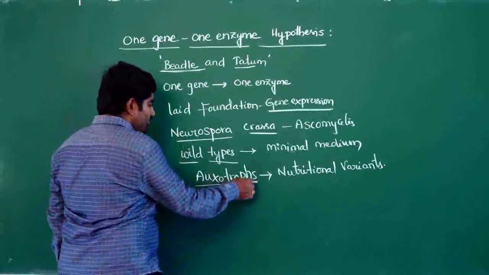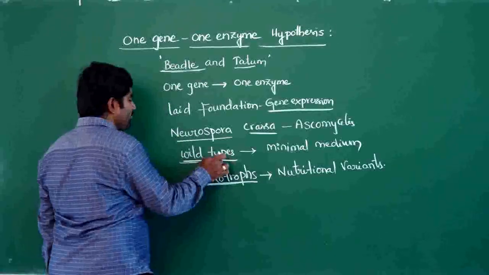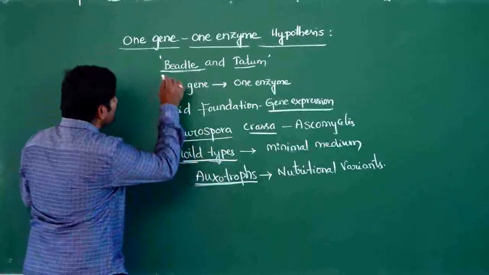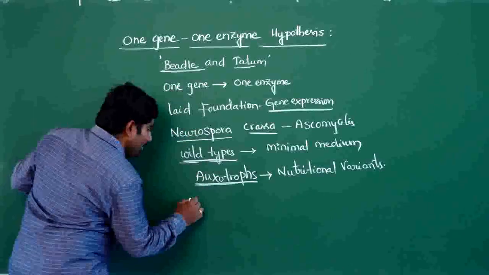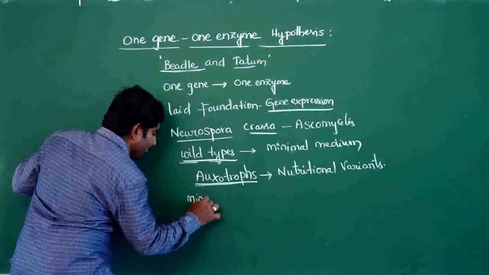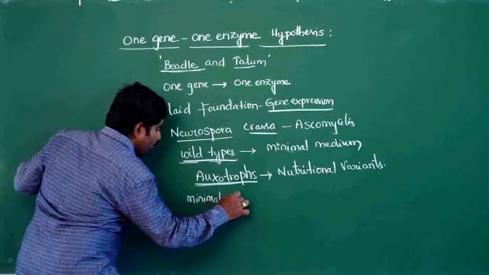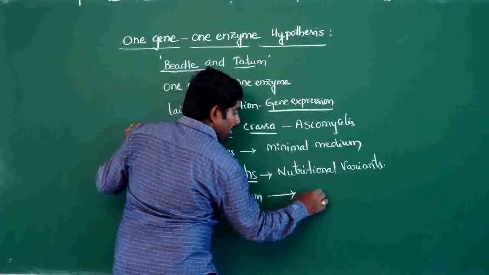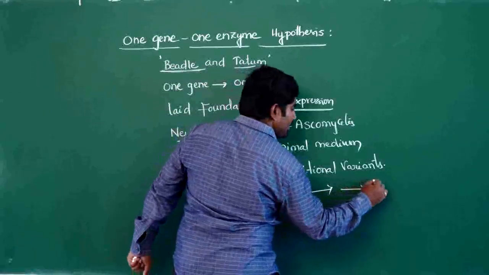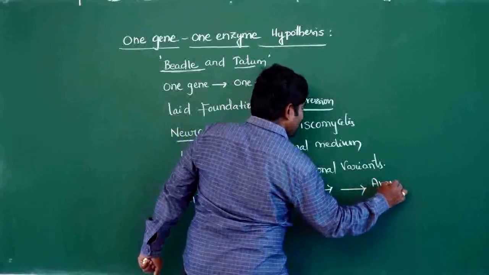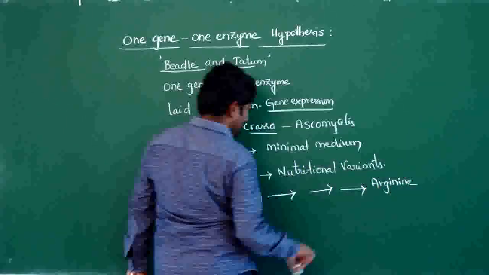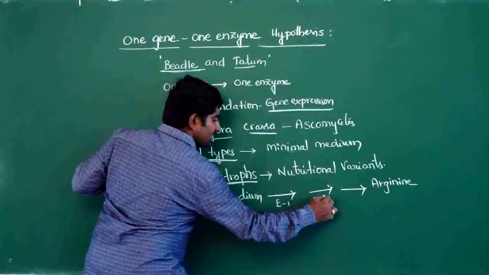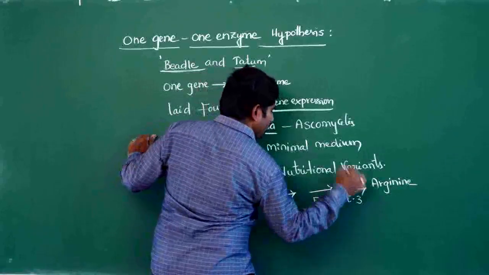So they took these auxotrophs and the wild type of Neurospora, and they conducted this experiment. When Neurospora is grown in minimal medium, in 3 steps with the help of 3 enzymes, they finally produce the amino acid arginine. So process 1 requires enzyme 1, process 2 requires enzyme 2, process 3 requires enzyme 3.